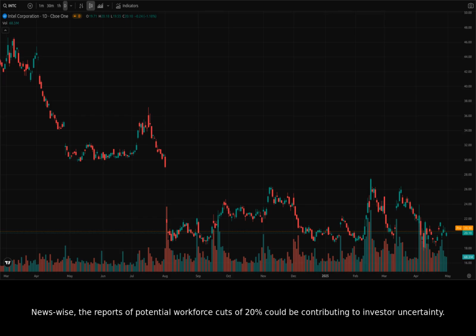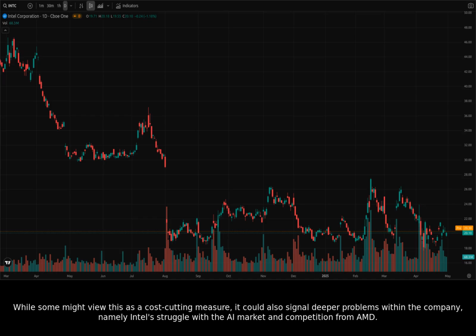News-wise, the reports of potential workforce cuts of 20% could be contributing to investor uncertainty. While some might view this as a cost-cutting measure, it could also signal deeper problems within the company, namely Intel's struggle with the AI market and competition from AMD.